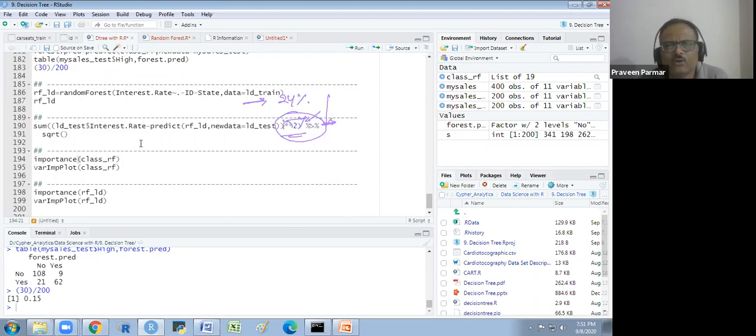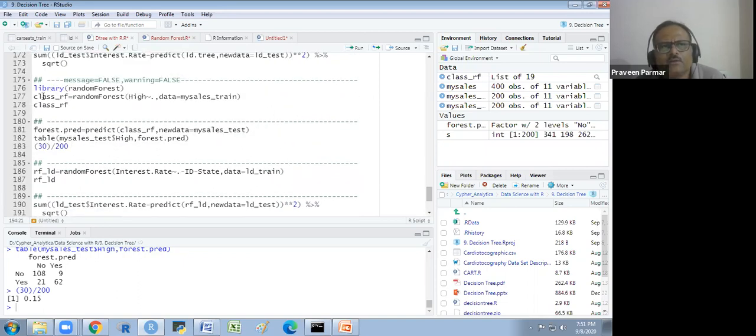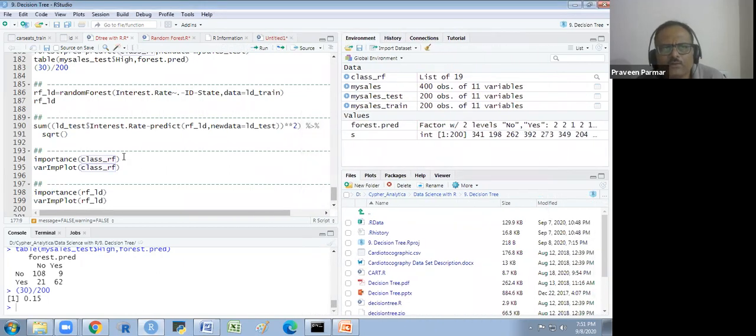I explain this model first, then we will take the next model. So for variable importance, you know that this is our classification RF, and from it we are taking the importance of the variables. So look at this, how we see the importance of the variables. We have so many methods to apply.